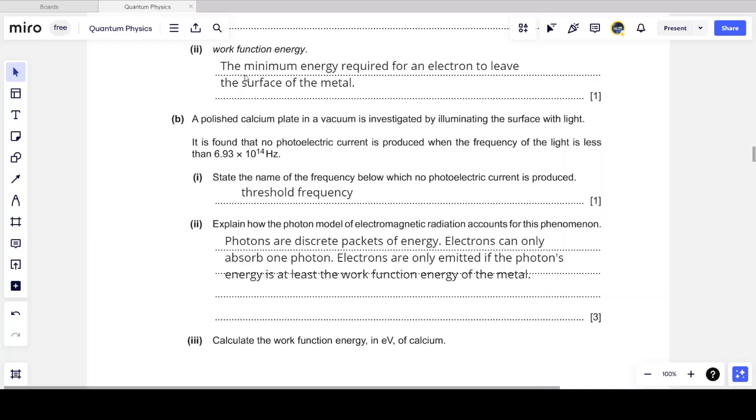And so that was a significant amount of thinking, but not a lot of writing eventually for the 3 marks. So if you know your theory, you can answer these questions in a very short space of time.